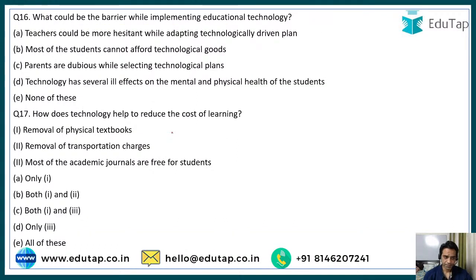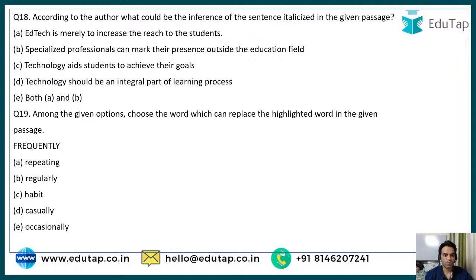All right. Next question, what could be the barrier while implementing educational technology? Barrier, educational technology. Next question, how does technology help to reduce the cost of learning? We have to find that, and there are a few options there. Then what could be the inference of the sentence italicized in the given passage? EdTech is merely to increase the reach. I'm not sure about which was that, but let's read the passage first.